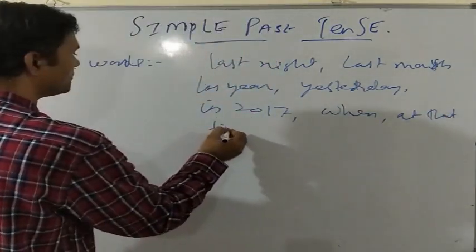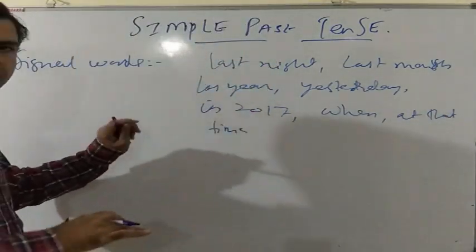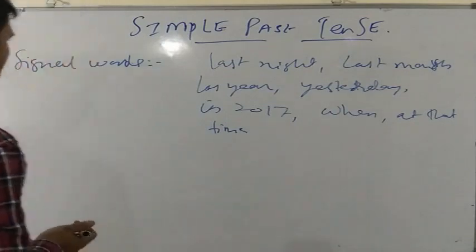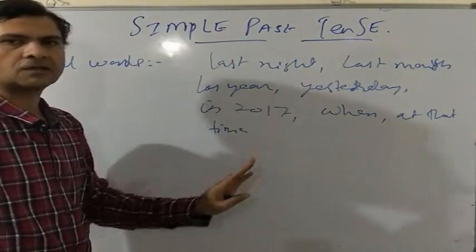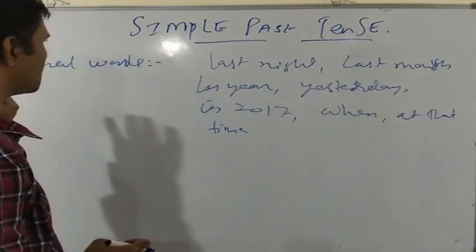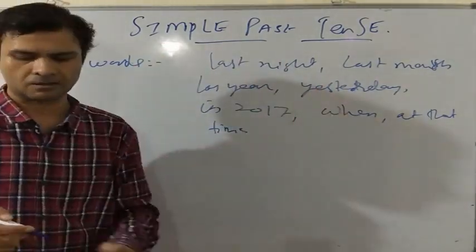Now at that time signifies that at some previous time in the past. So all these are signal words for simple past tense. If you see any of these words, then there is a strong possibility that the sentence is in simple past tense.